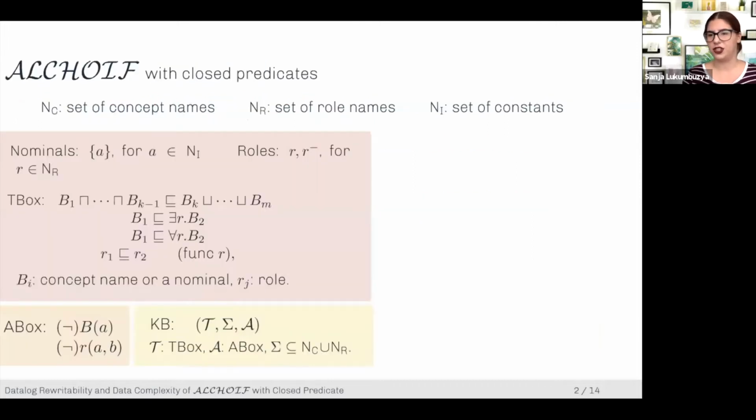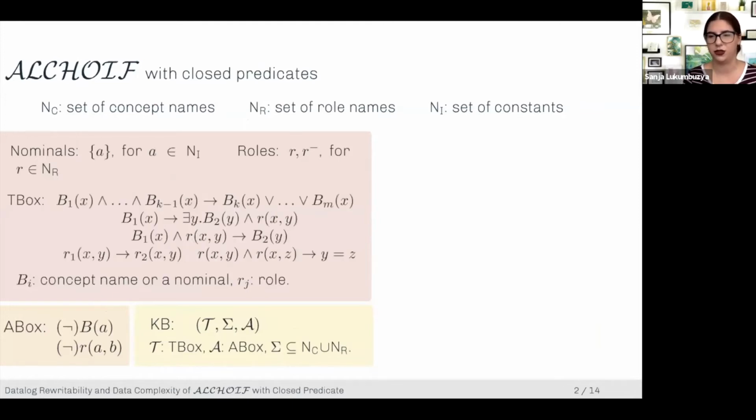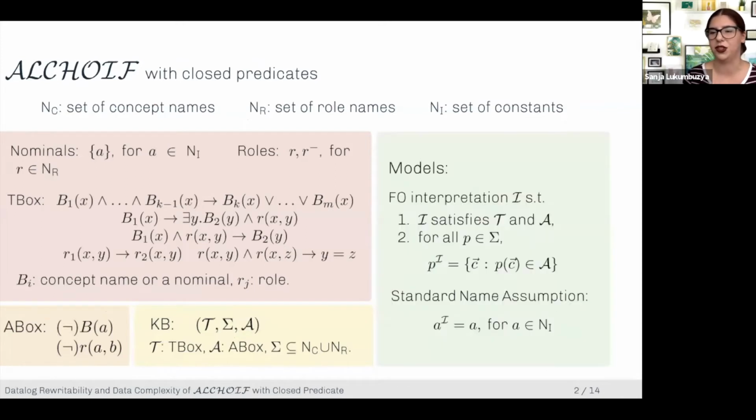If you've never seen ALCHOIF before, or you may not remember what it looks like, here it is. This is the T box of this shape. Then we have the A box, and the knowledge base is just T box plus A box plus some set of closed predicates. And if you're not a description logic person, then maybe you want to see this in first order logic, and then you can guess what the models look like.